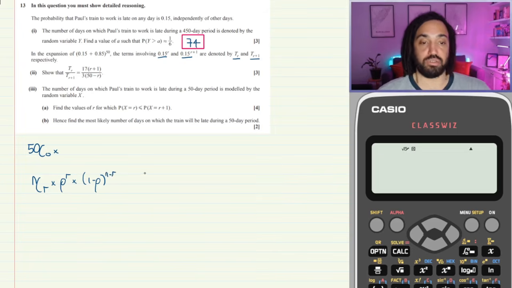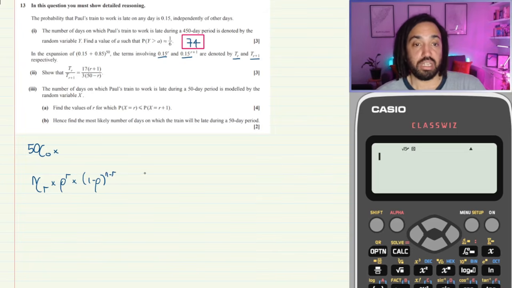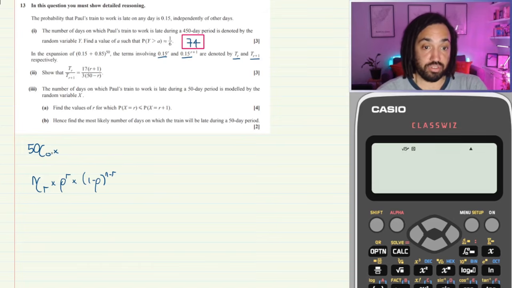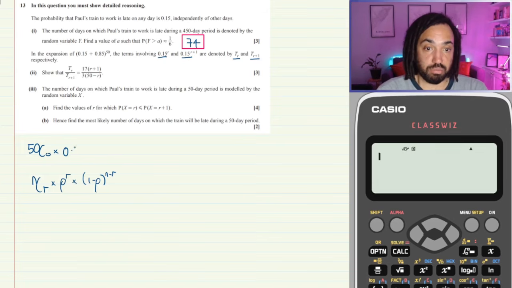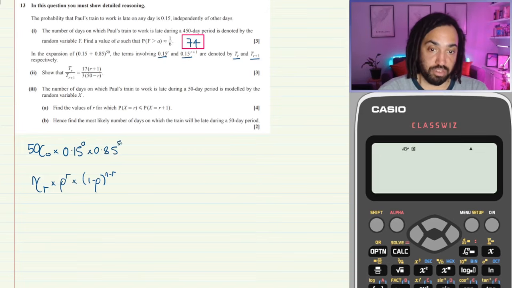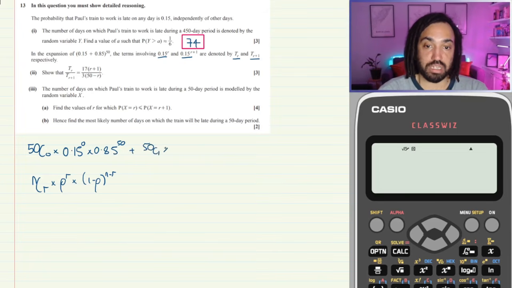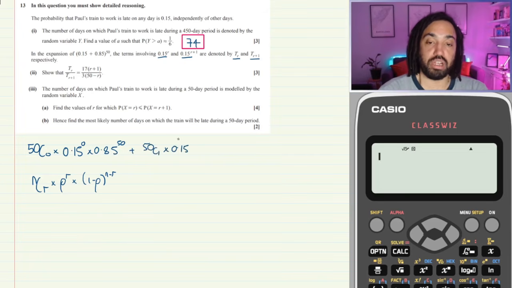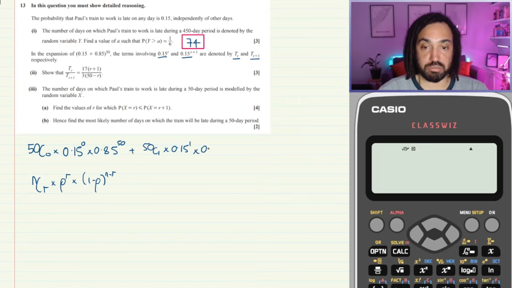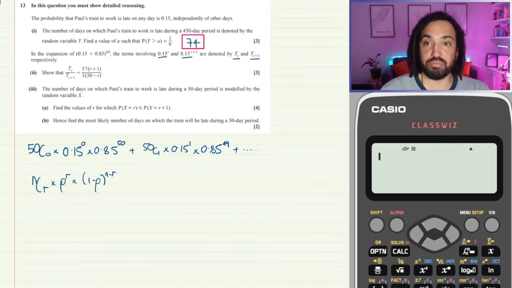That's the formula for the binomial expansion. So in this case, we would do 50 choose 0, and then 0.15 to the power of 0, times 0.85 to the power of 50. And then the next term would be 50 choose 1, 0.15 to the power 1, times 0.85 to the power of 49, and so on, and so on.